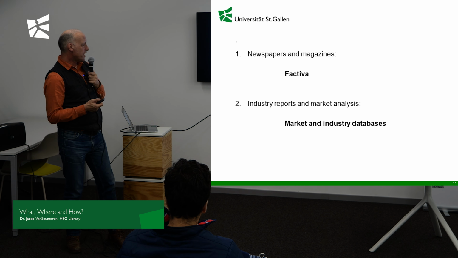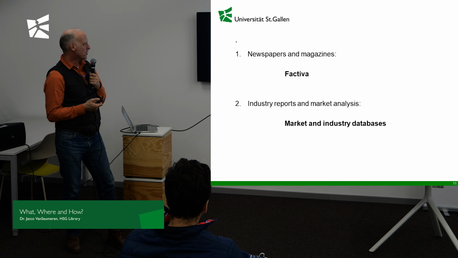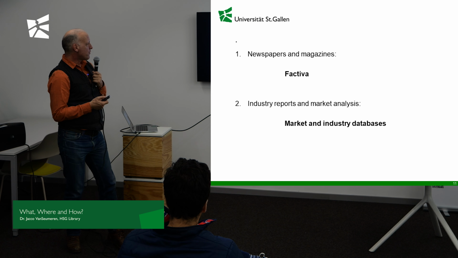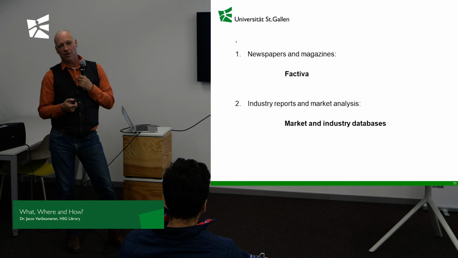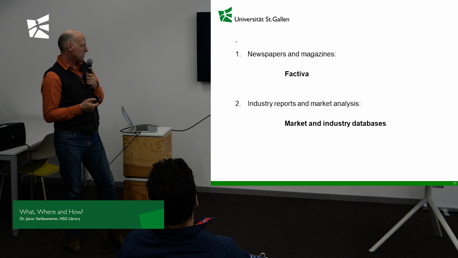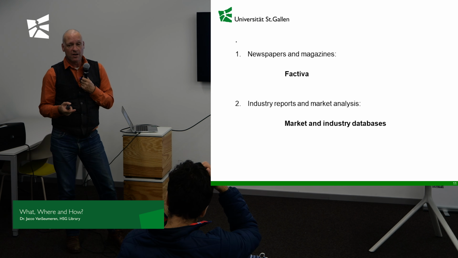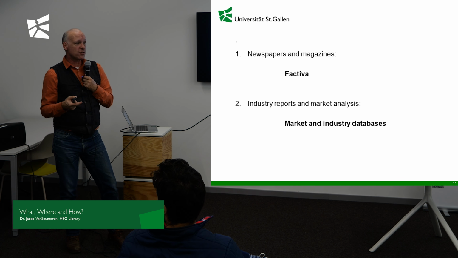We have a huge database called Factiva, where you can search for certain topics. Industry reports and market analysis. A lot of commercial reports made for companies, that we can use as well, and they specialize in what's happening on an industry basis or in a market.